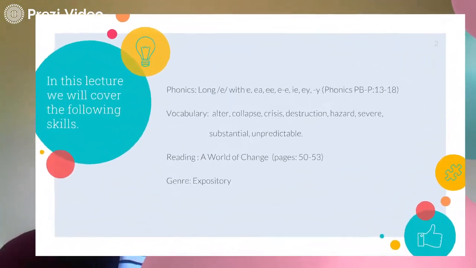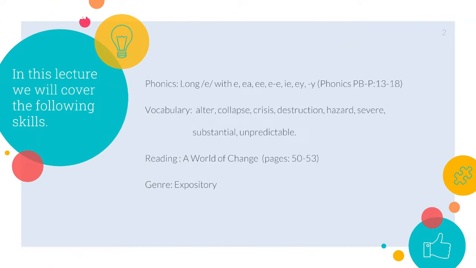This is our English lecture number 7, week 9. So what are we going to cover in this lecture? First, we will cover the following skills. Phonics: long E with E, only letter E, or EA, double E, E then consonant then final E, IE, EY, and final Y. And these you can find in the phonics practice book, pages 13 to 18.